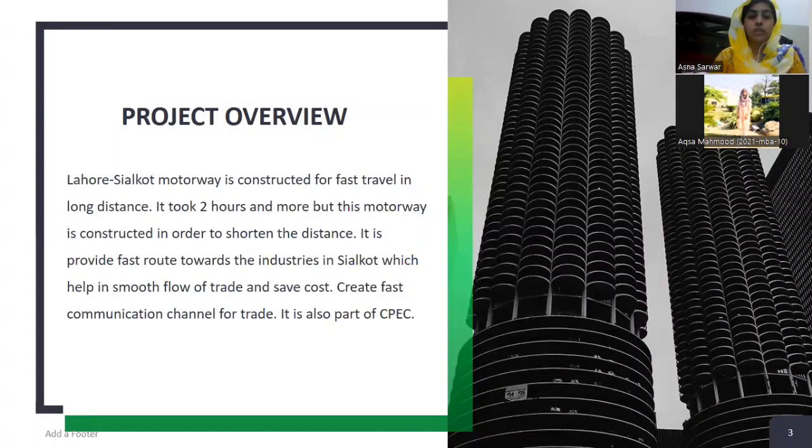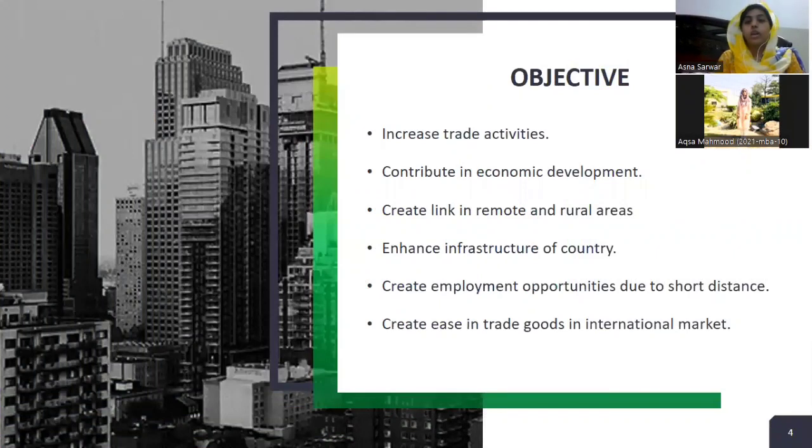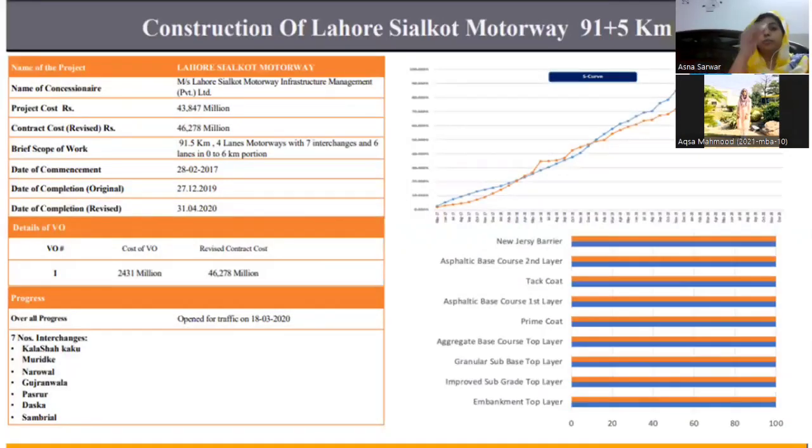The Lahore Sialkot motorway is constructed for fast travel over long distances. The journey took 2 hours, but after the construction of the motorway, it will shorten the distance and provide a fast route towards the industrial sector in Sialkot and also connect with the seaport. The objective of this project is to increase trade activities, contribute to economic development, and create links in remote and rural areas, and also provide employment opportunities and help in trade.